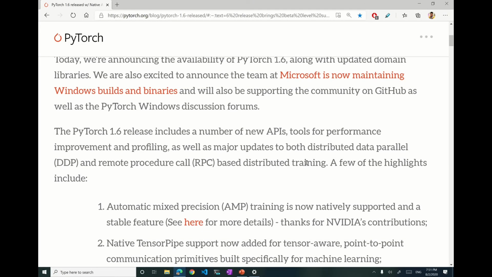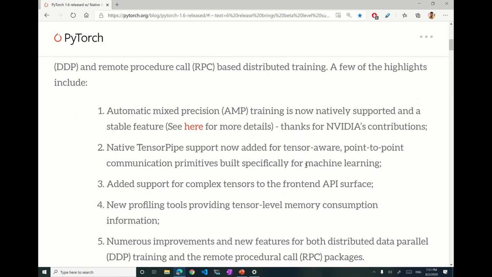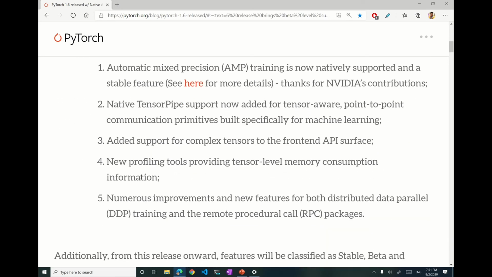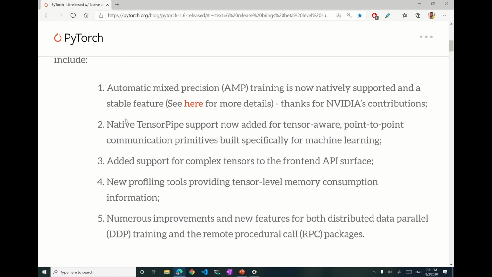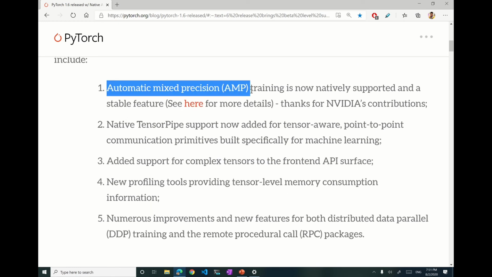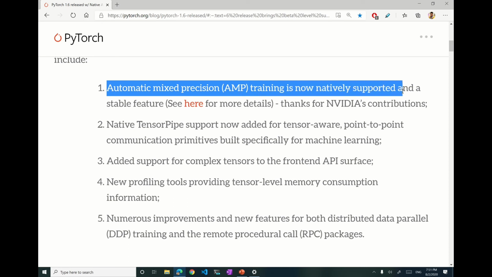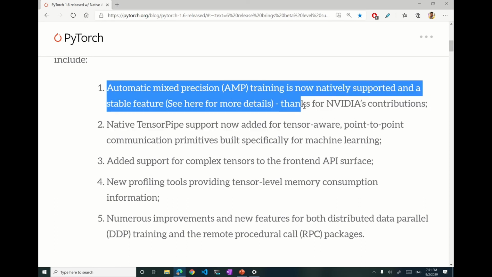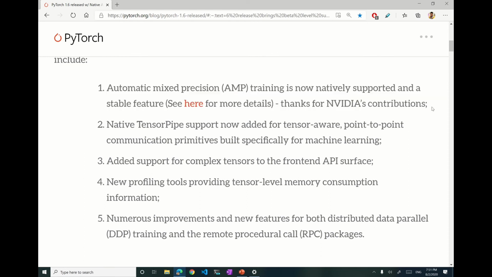So now let's have a look at the major highlights in PyTorch 1.6. There are 5 major highlights listed here. First is automatic mixed precision training. Automatic mixed precision training is now natively supported and a stable feature, thanks to NVIDIA's contribution. So NVIDIA's team has worked really hard to integrate native automatic mixed precision training into PyTorch.